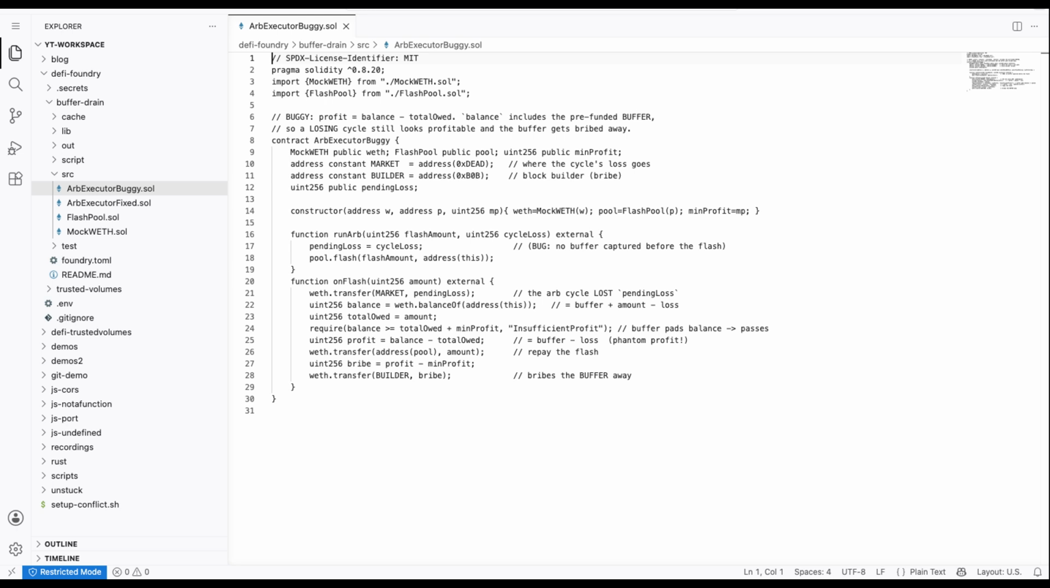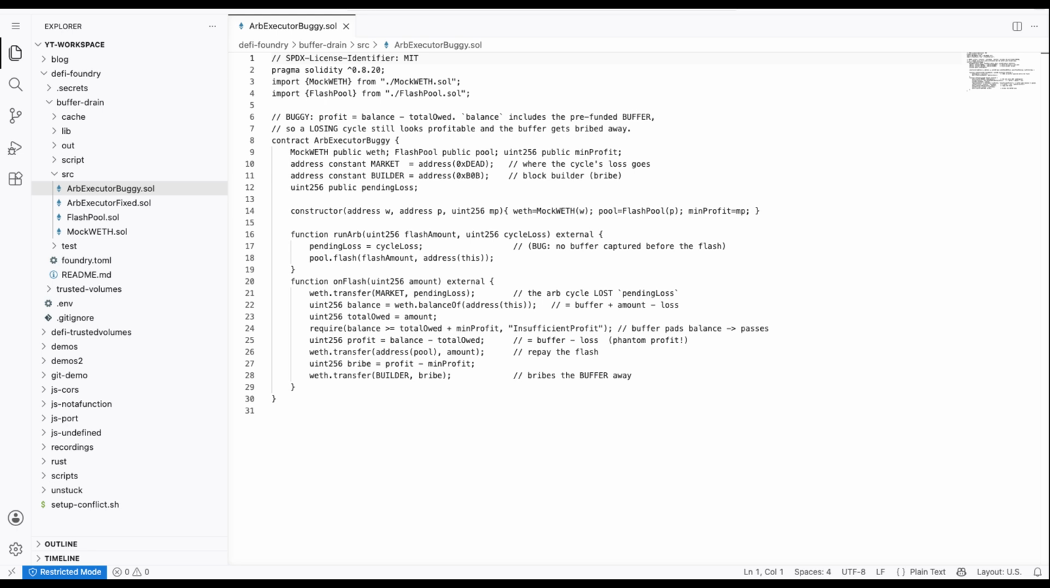Picture an arbitrage bot. To trade, it takes a flash loan, runs a cycle of swaps, repays the loan, and keeps the profit. Someone adds a small optimization: pre-fund the bot with a little of its own capital, a buffer, so tiny trades can skip the flash loan gas. Within 20 minutes, the bot had lost money. Here's why. This is the generalized reconstruction of a real bug. The lesson matters more than the names.